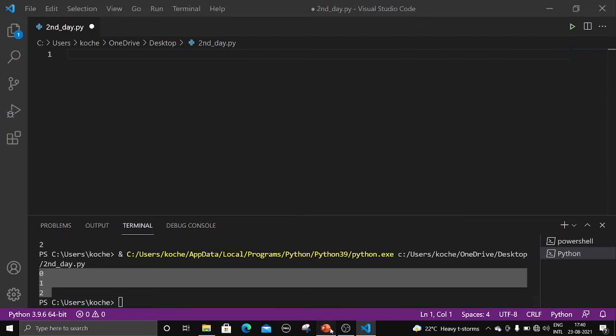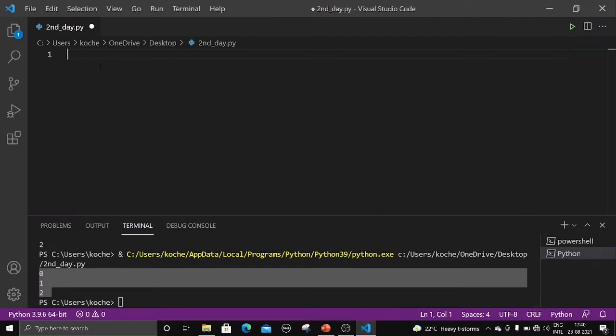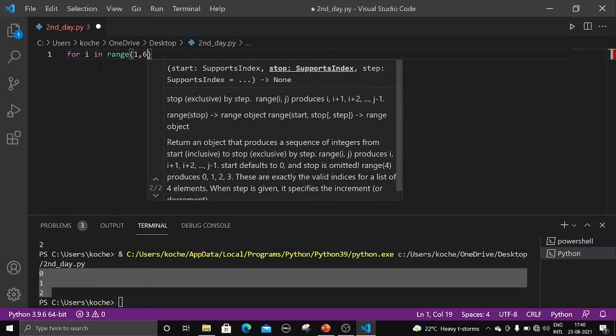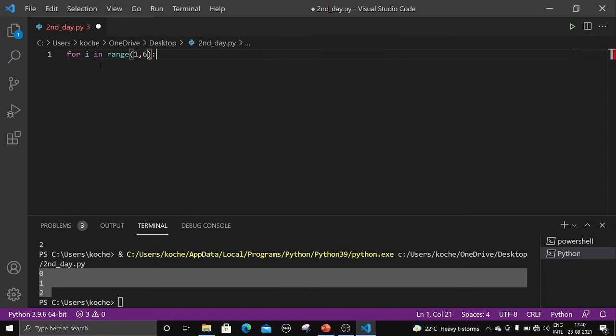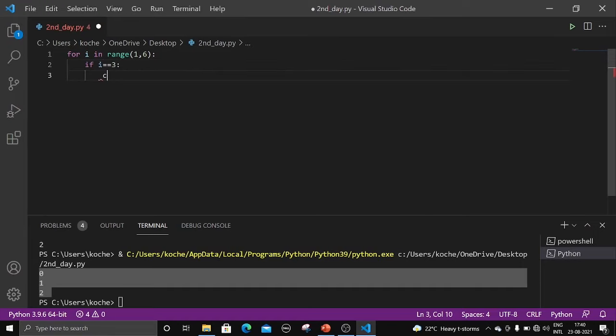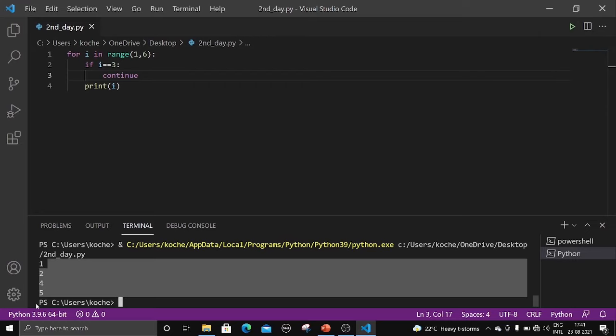So let us take an example from PPT. I have taken a for loop here and given a condition, and I'm continuing that one. So for I in range 1 comma 6, let's take, and let me print I. Okay, let's keep the continue first. If I double equal to 3, continue, print I. Right, so let's print this one. Let me show you what it will print. It is printing 1 2 4 5.